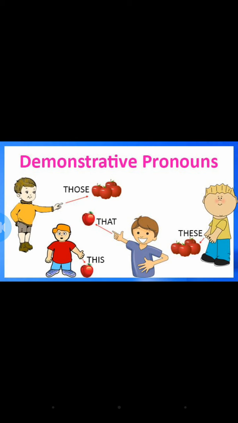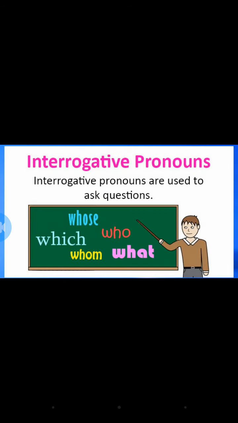Okay, so have you understood what is personal pronoun, possessive pronoun and demonstrative pronoun? Now we can move to interrogative pronoun. Interrogative, you know, is it? You might have already studied interrogative sentence. So interrogative means question, is it? So interrogative pronouns are used to ask questions.